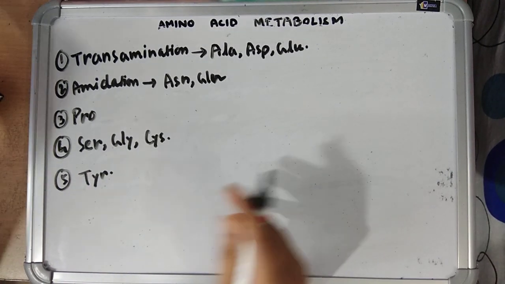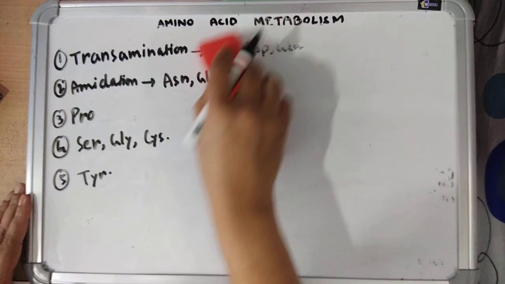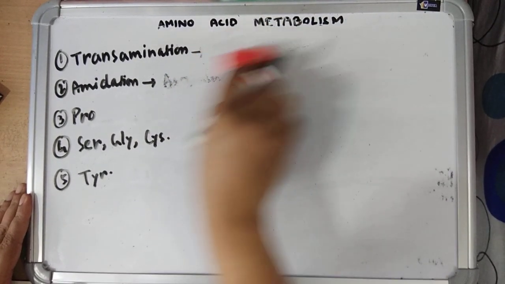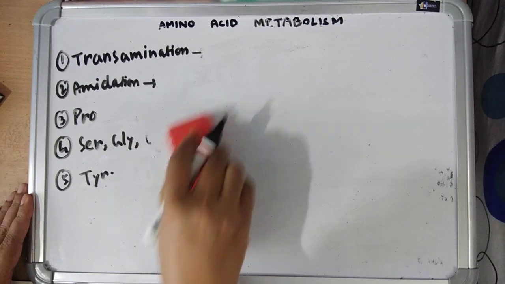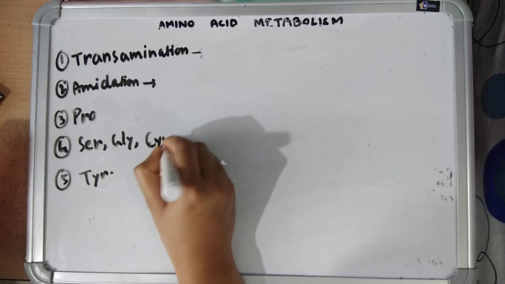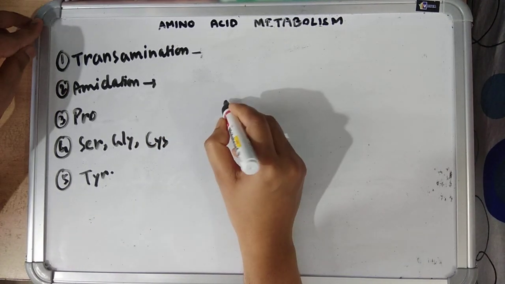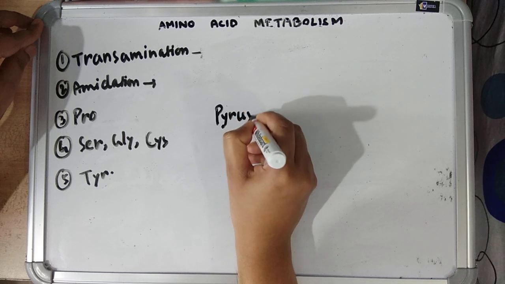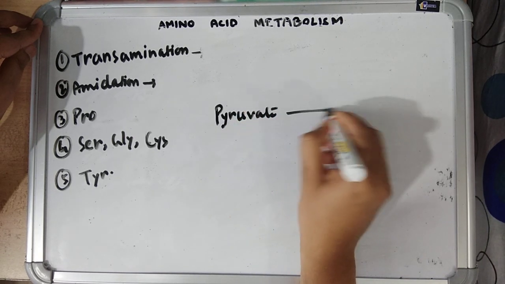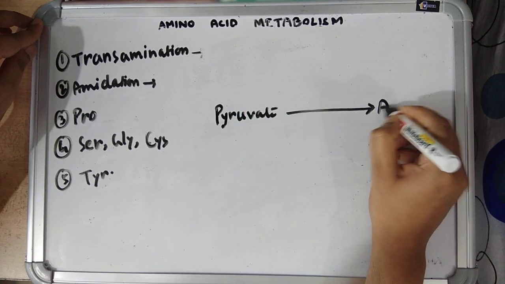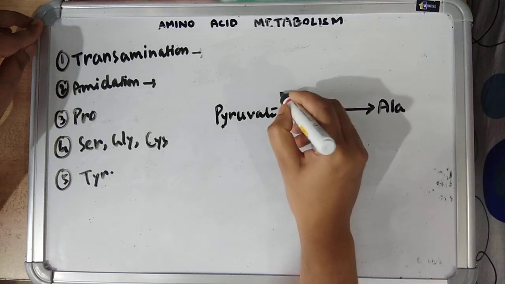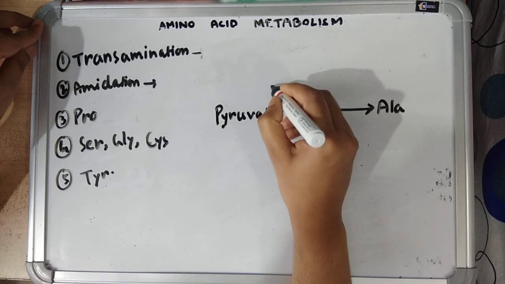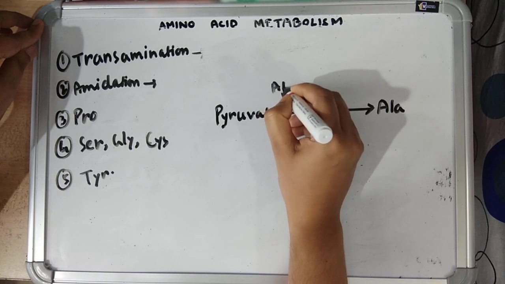Okay. So how by transamination we can have alanine, aspartate, and glutamate? You know the transamination reaction. So pyruvate is the keto acid of alanine. So pyruvate combines with one amino acid.